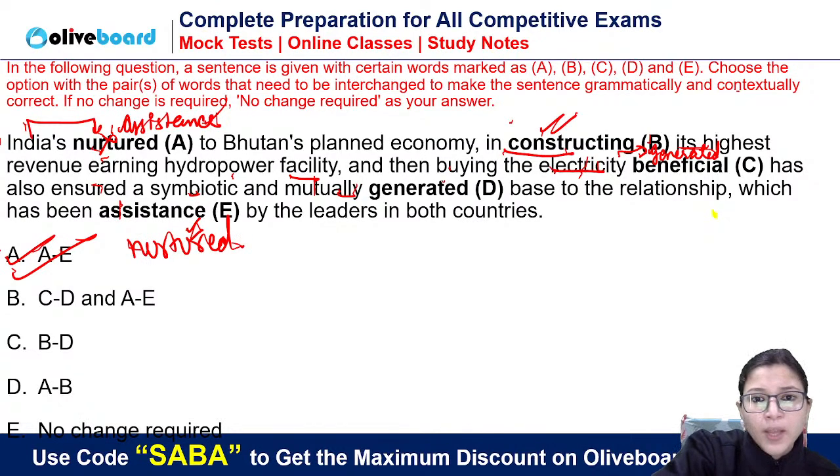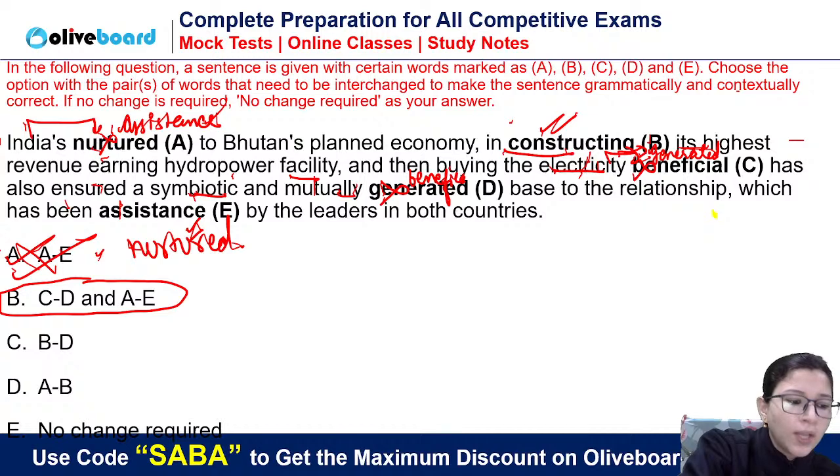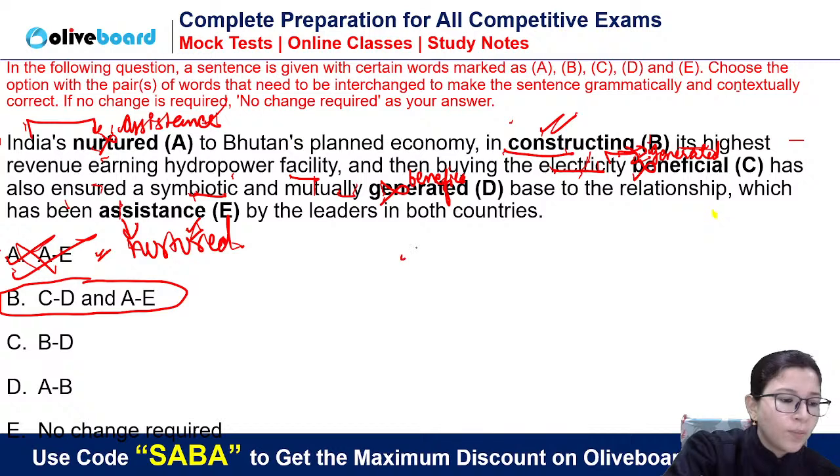Now, let's see. Then buying the electricity beneficial has will not make sense. Electricity generated has also ensured a symbiotic and mutually beneficial base. Yes, because we can use an adjective here. So this will be the answer. CD and AE both will be interchanged, not only AE. Mutually beneficial base to the relationship which has been nurtured by the leaders in both countries.